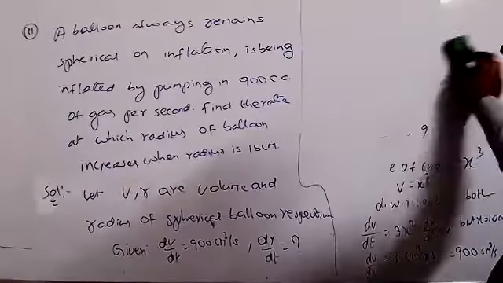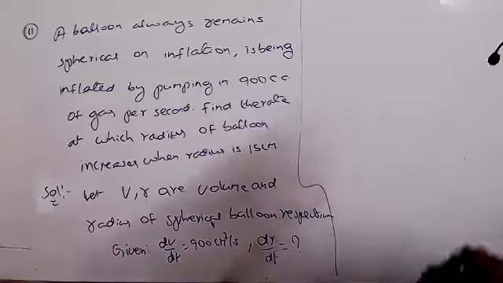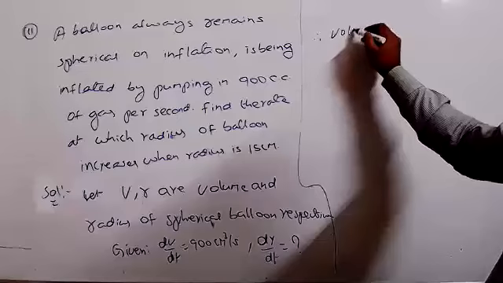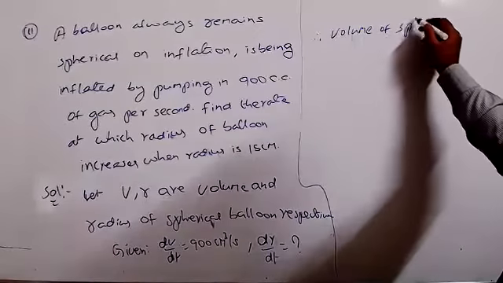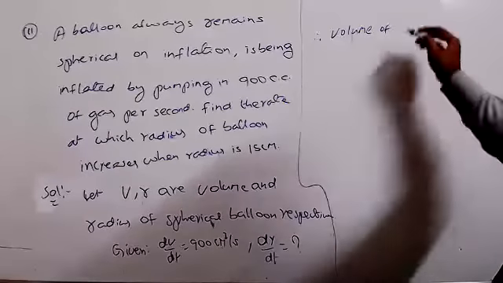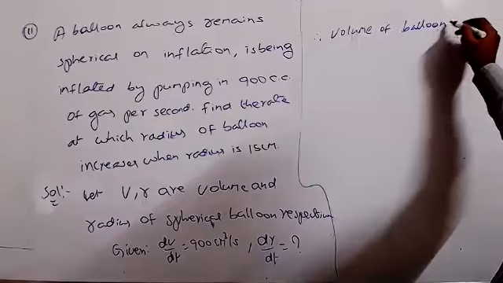Now we can write the volume of the balloon.